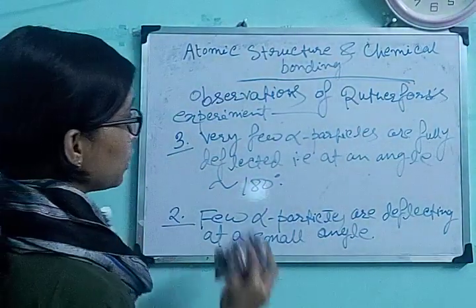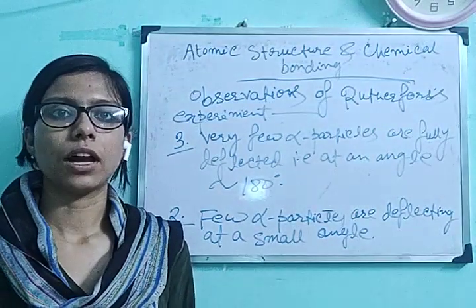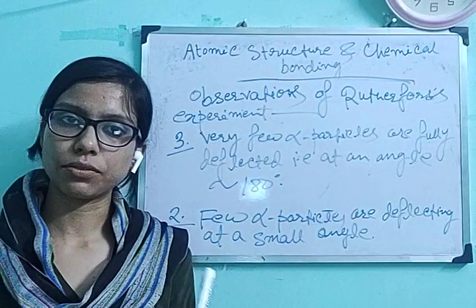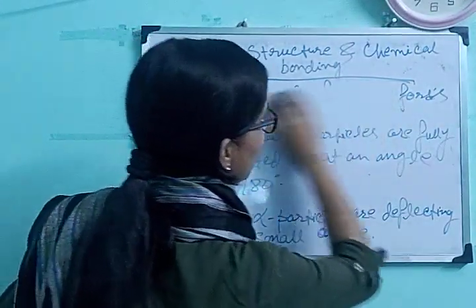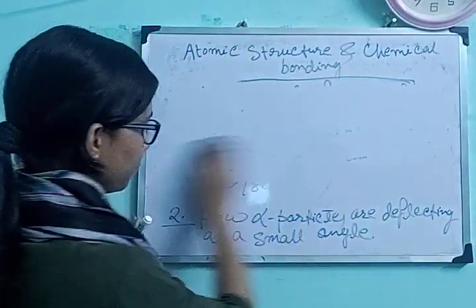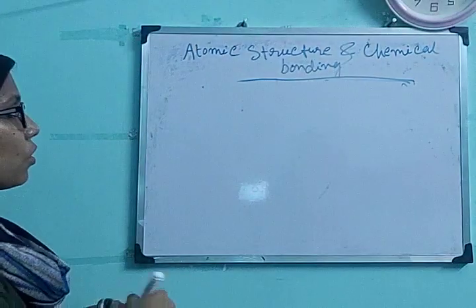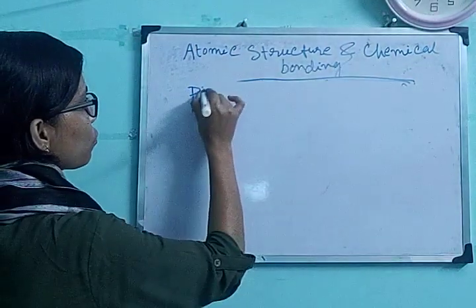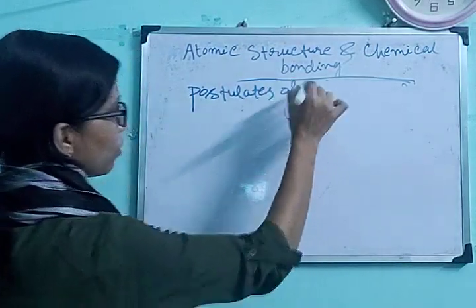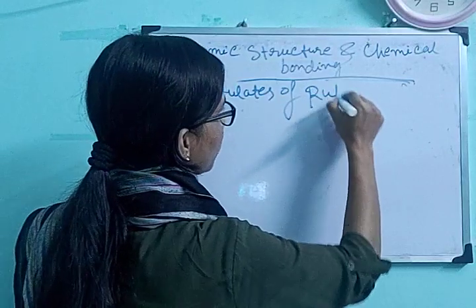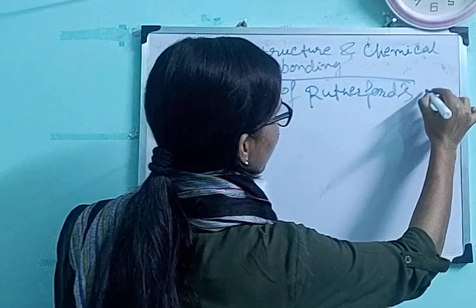So based upon these three observations, Rutherford made an atomic model and there are some postulates of that Rutherford's atomic model. So now we will list out the Rutherford's atomic model postulates. So postulates of Rutherford's atomic model.